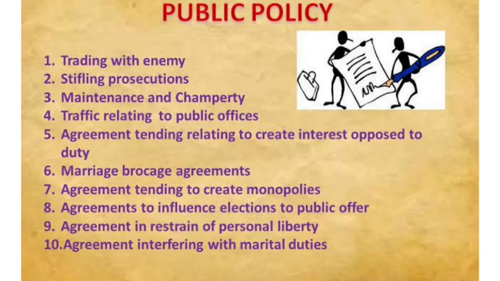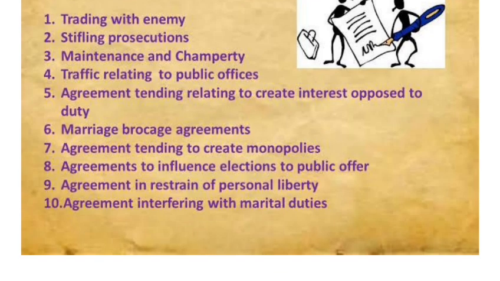Next one is the agreement of maintenance and champerty, in which a third person who is not involved in any kind of agreement or contract, but if one person is engaging the third party to take legal action against any other one with whom he has no connection, and for taking legal action he is getting certain benefit or certain money, that is the agreement of maintenance and champerty, which is against public policy.